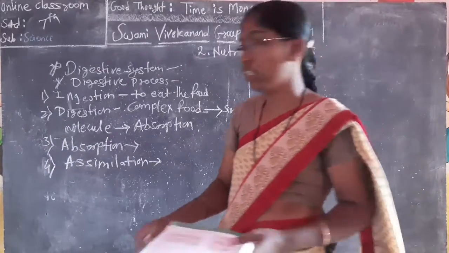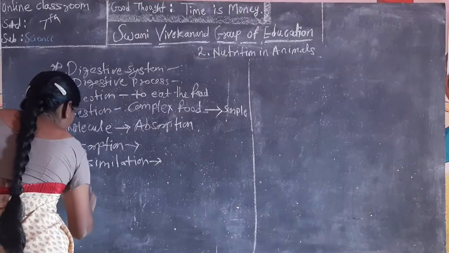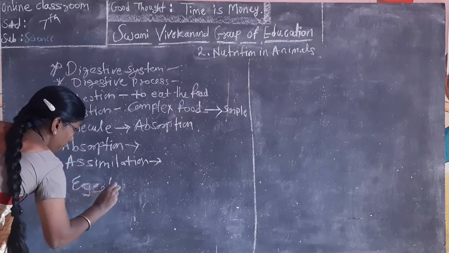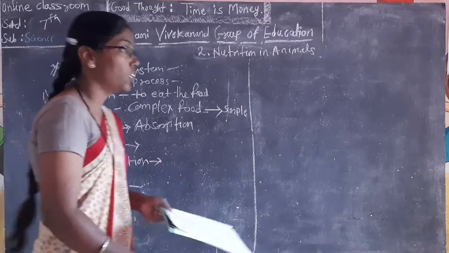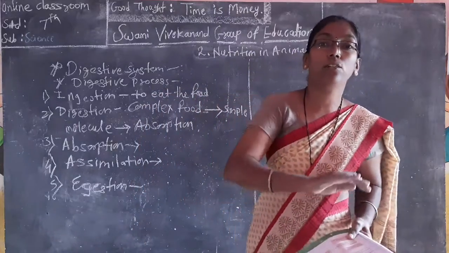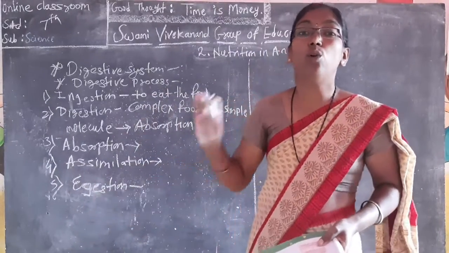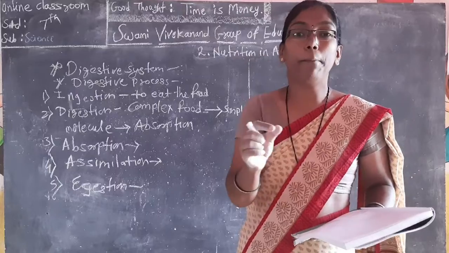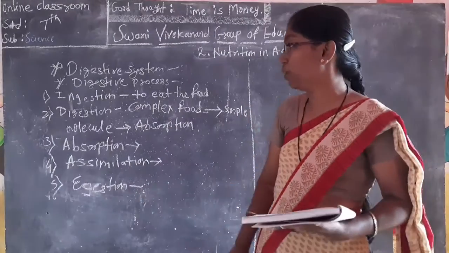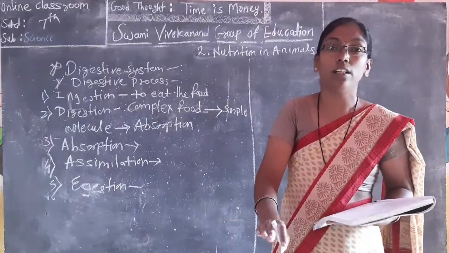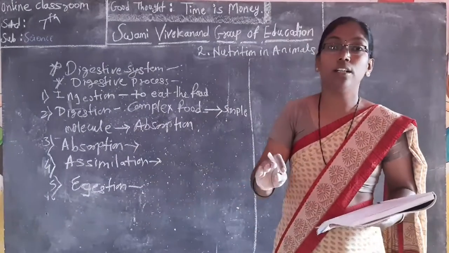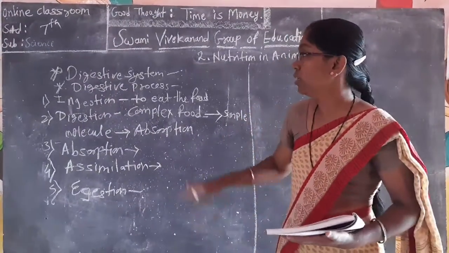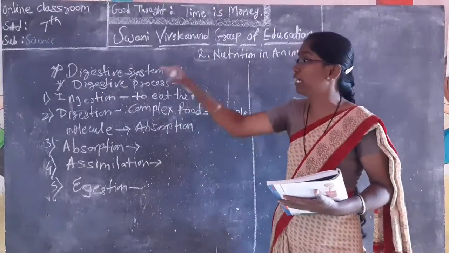And the last point, egestion. What is meant by egestion? The unwanted material is thrown out from the body through the anus. It's called egestion. Don't forget, the anus is the body part which throws out the unwanted material from the body. In assimilation, only oxidation is done, and in egestion there is no need for energy. So only unwanted material goes out from the body. So this is our digestive process, which is included in the digestive system.